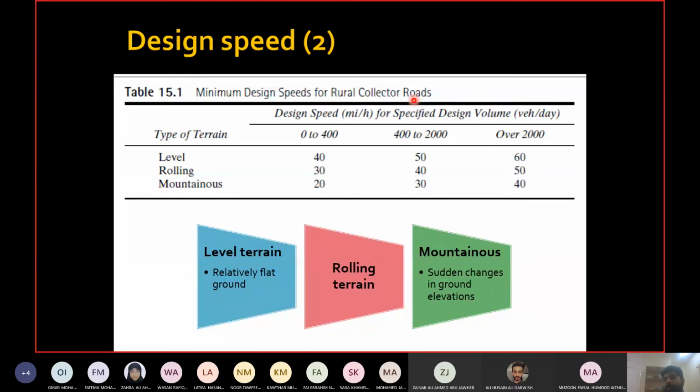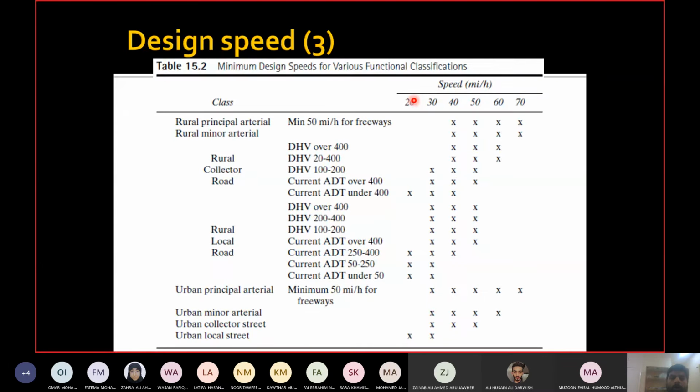I will show you another table which is for all types of roads. You can see all types of roads are mentioned here. So for arterials, minimum is 50, and then you have the whole range here. For principal arterial, minimum is 50, and then you have 60 or 70 as well. Minor arterial, it can range from 40 to 70.